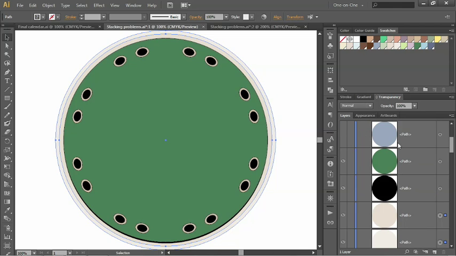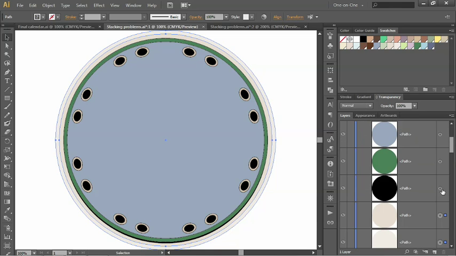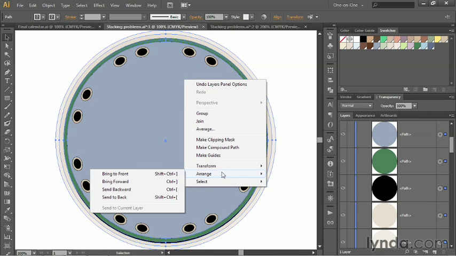So I'll scroll down my list a little bit here inside the layers panel. I'll turn back on that blue circle, and I'll shift click on the meatballs associated with the black, green, and blue circles in order to add them to the selection. That's going to be the easiest way to work where this particular artwork is concerned. And now what you want to do is right-click inside the illustration and choose Arrange.